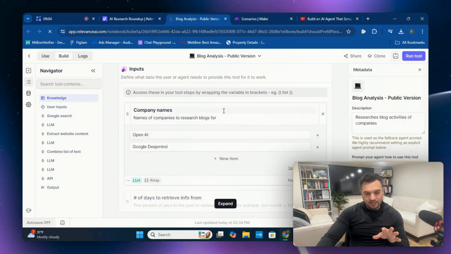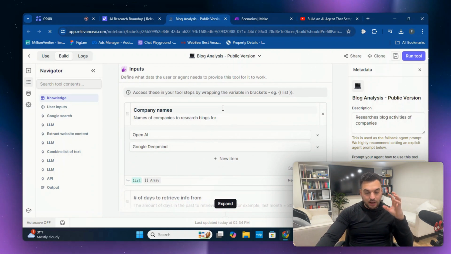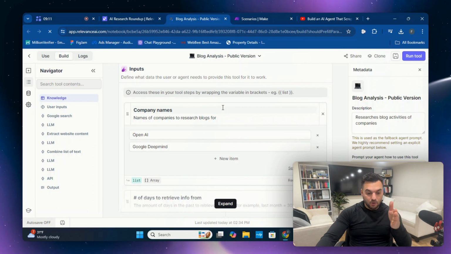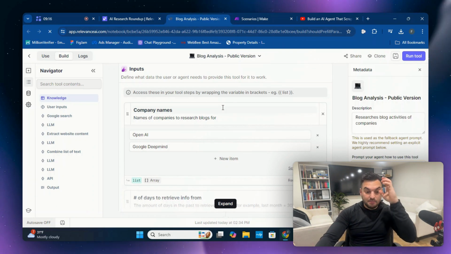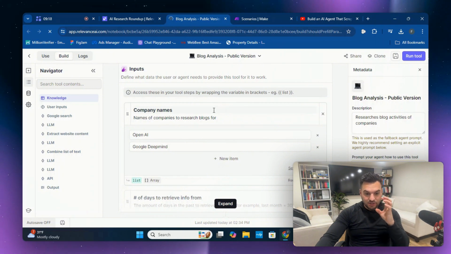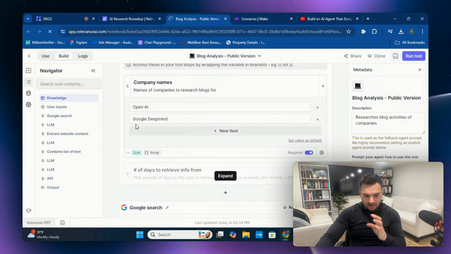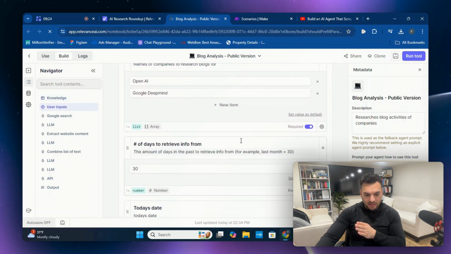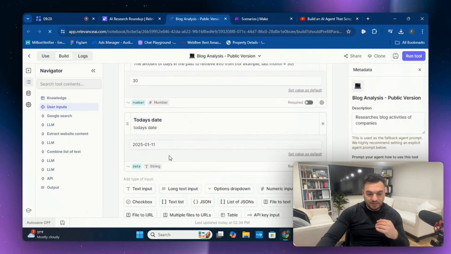What it does is it takes the input from the Slack message. So I said in Slack, I'd like to compare OpenAI and Google DeepMind, and the competitor manager agent passed it on to this agent, which passed it on to this tool. And this tool put OpenAI in here, Google DeepMind, and then it put the number of days it would like to retrieve info from and today's date as well.